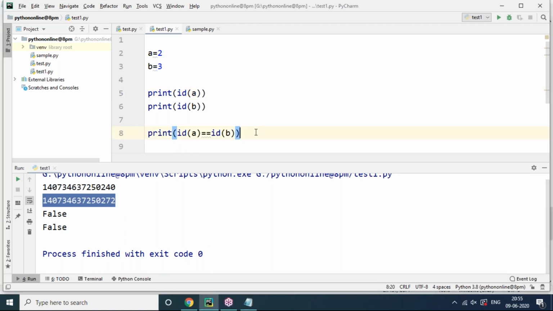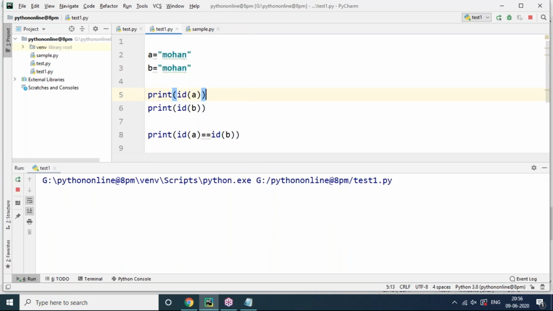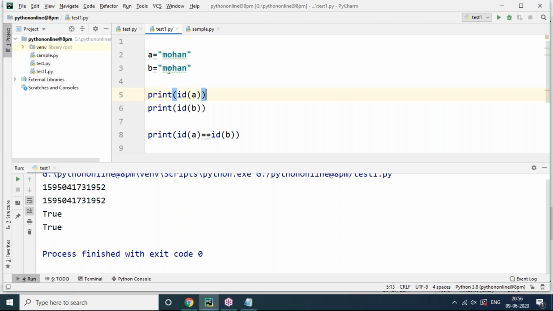Okay. Now this is a unique integer. It's a completely unique integer. For a change, I'm going to show you clearly. Now you can see a value is Mohan, I'm giving, and here b value is Mohan, I'm giving. Both are same identity. Yes, undoubtedly both are having same identity. But whenever I'm changing the value here to capital M, now observe. You can see test one false. Both are not same.